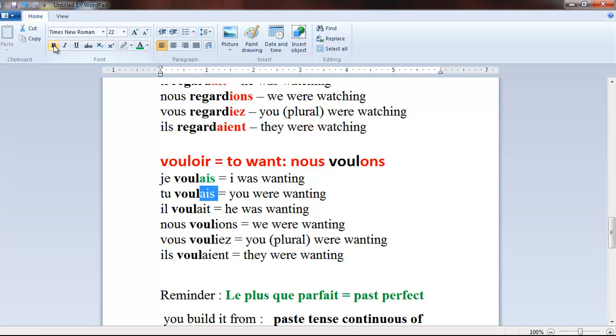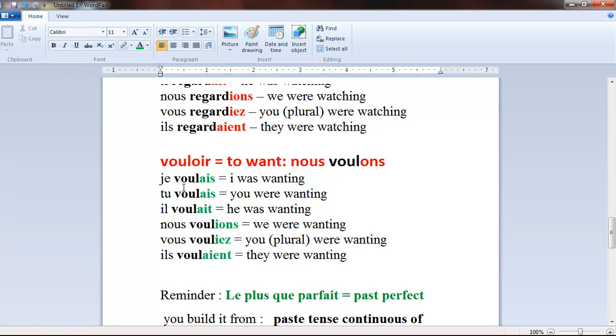And you understood, it's quite easy. Okay, and we've got this one as well. You understood basically the idea, it's quite simple. And the last ending, bold, green again.